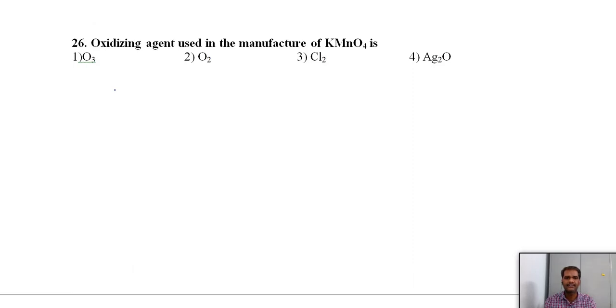A chemical reaction, you should also remember, including their oxidation states. The oxidizing agent used in the manufacture of KMnO4 is... Here, just now we have discussed, potassium manganate can be converted into potassium permanganate in the presence of ozone.